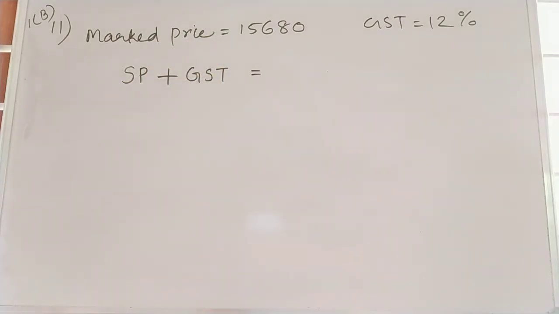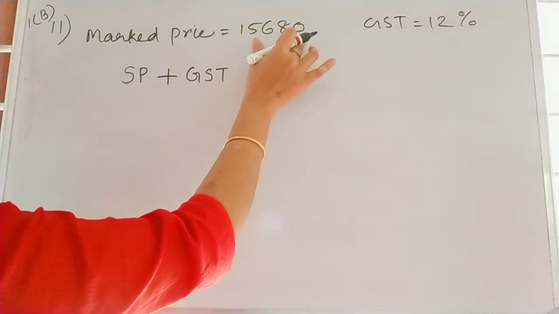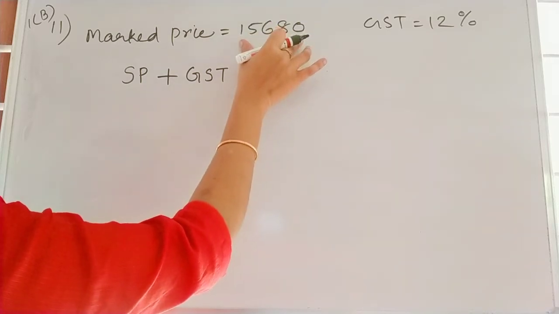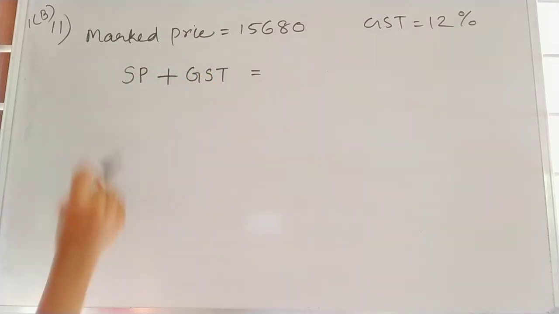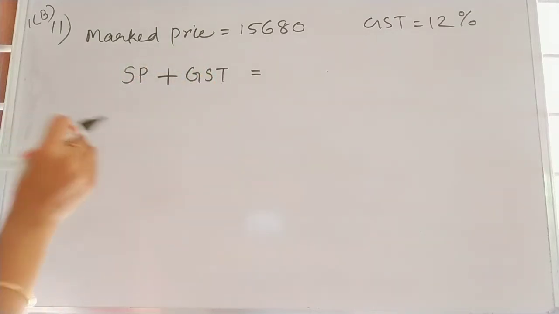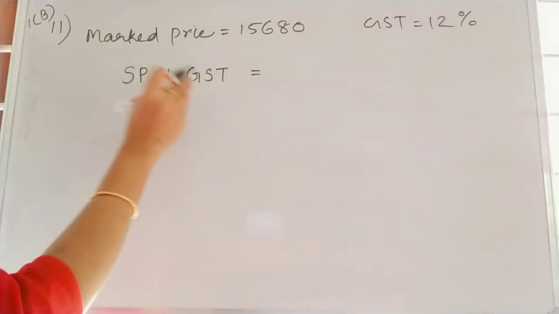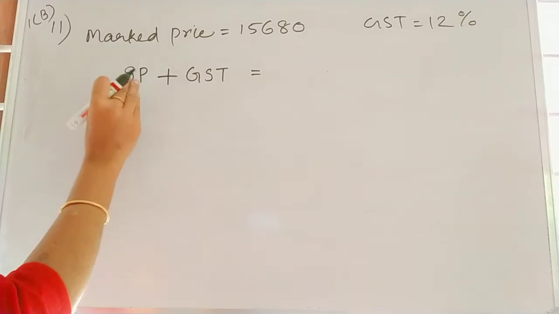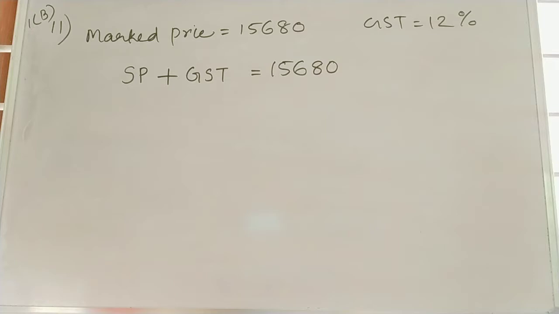That means this market price 15,680 is the sum of selling price and that GST. How much GST we are paying plus the cost of that thing, selling price, is equal to 15,680. Clear? Selling price plus GST is 15,680.